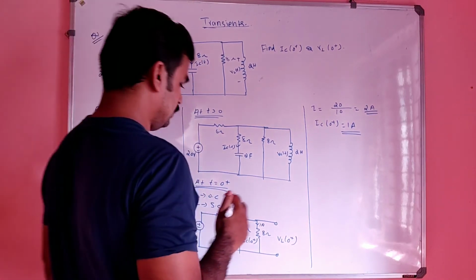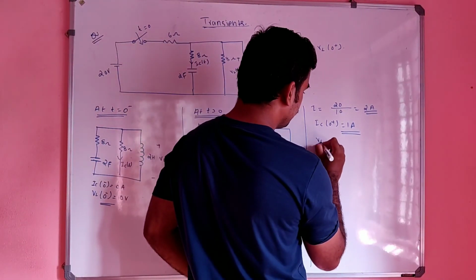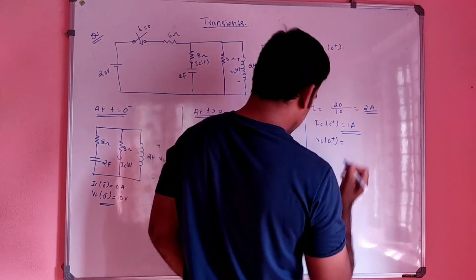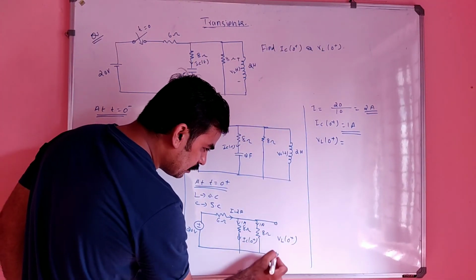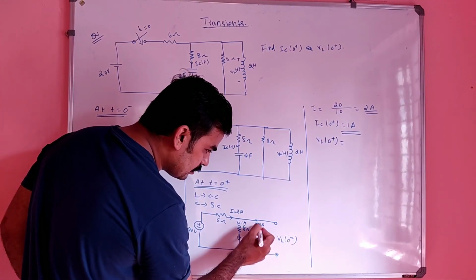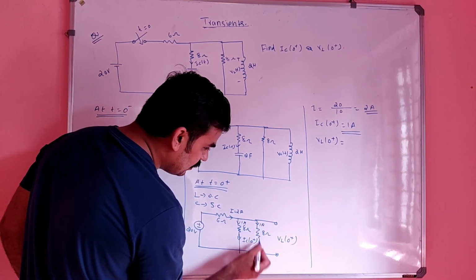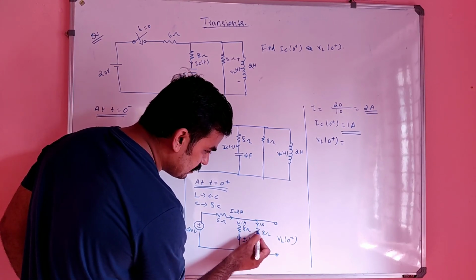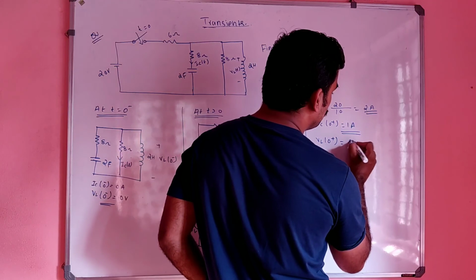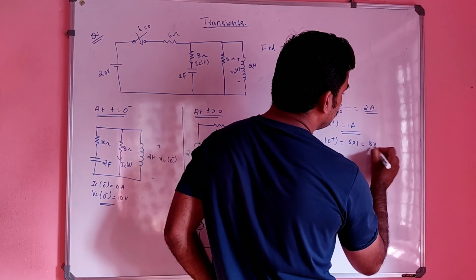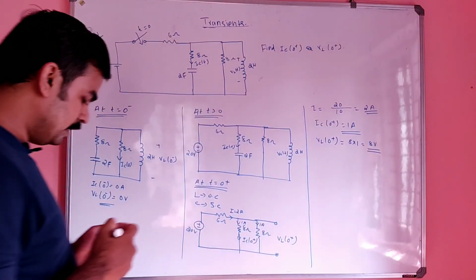And what is VL of 0 plus? VL of 0 plus is nothing but the voltage across this, right? If 1 ampere flows through this, there will be a drop of 8 into 1, that is nothing but 8 volt. That's it.